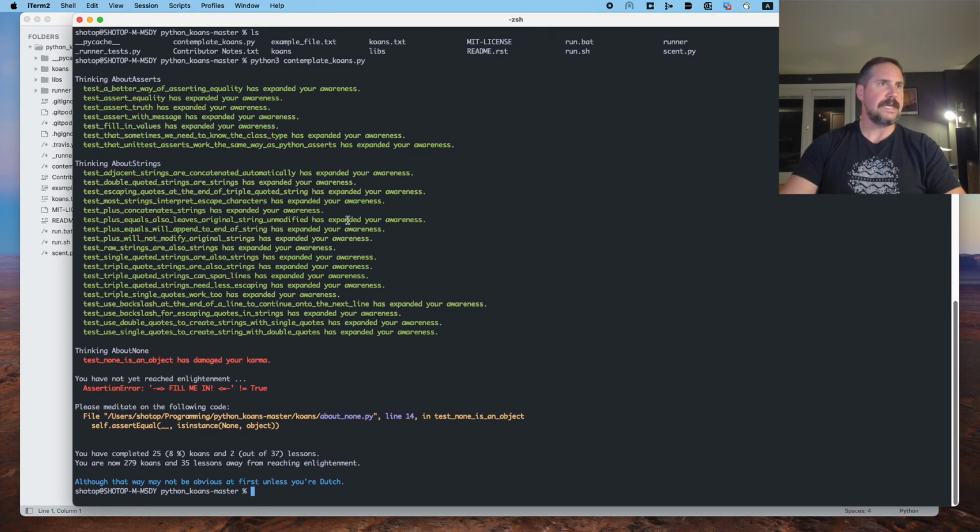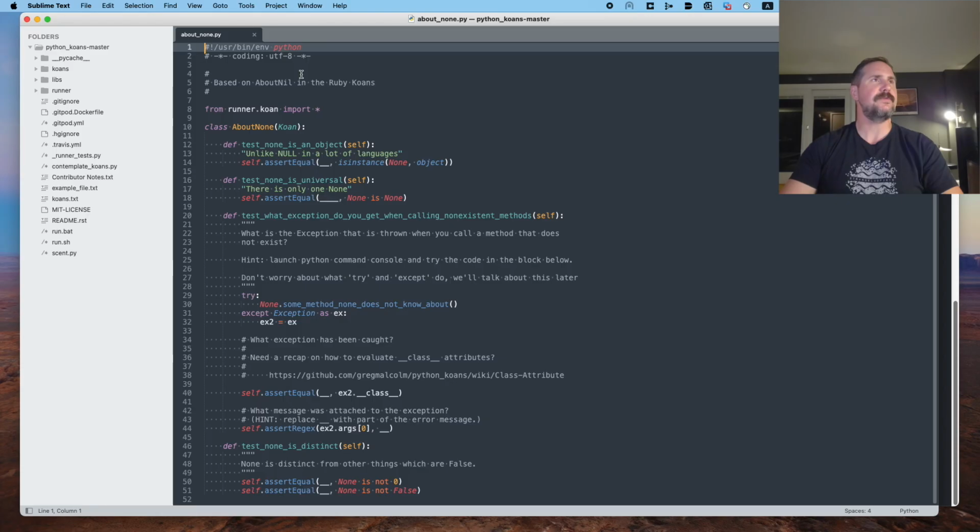We were at line 14 in about_none.py. So let's just read through this. Obviously a Python file based on about_nil in the Ruby Koans, from the Ruby programming language, which we could do next. From runner.koan import star, class AboutNone. So we've got, again, a series of tests that teach us about this concept of None in Python. So test_none_is_an_object. Unlike null in a lot of languages, we're going to test that None is an object.